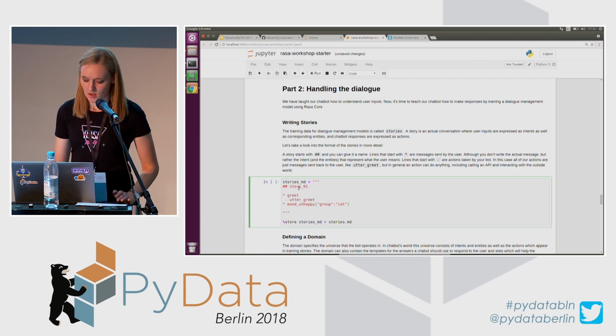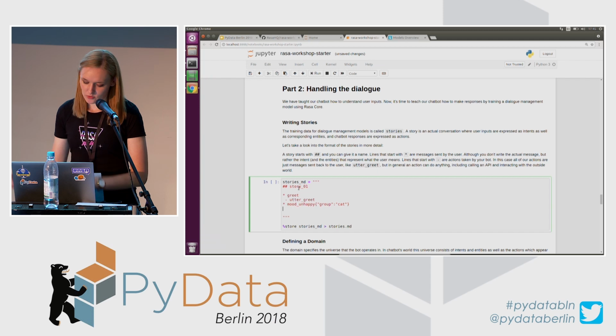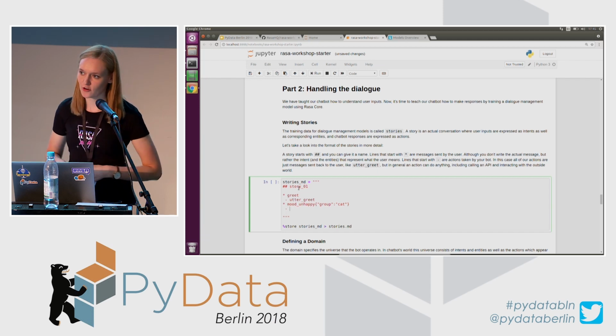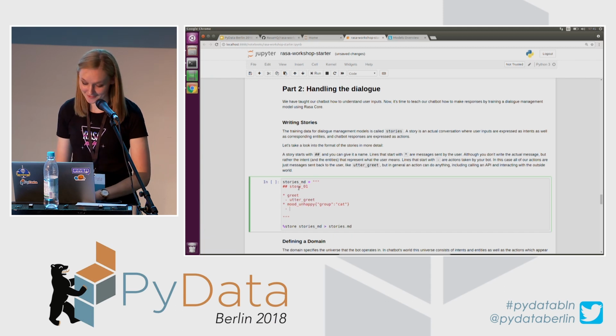And then let's say a chatbot looked up the picture for a cat, and it should also be expressed as an action. So it could be, let's say, action find picture.